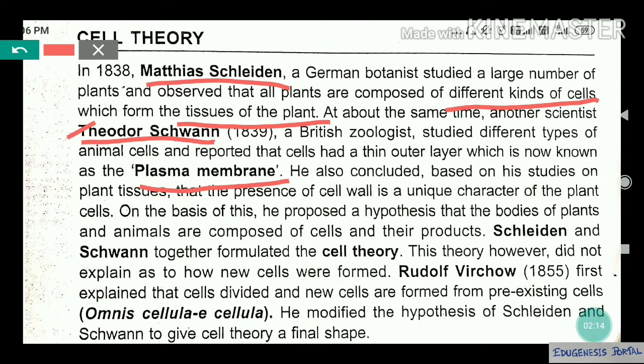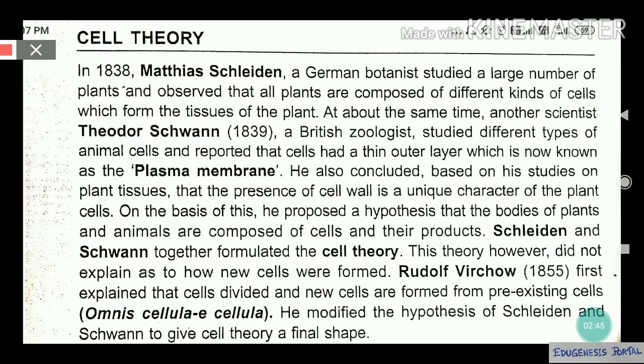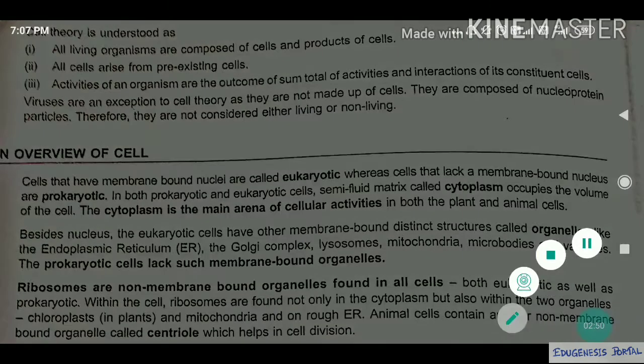Where the cell arises from was stated by another scientist, Rudolf Virchow. The statements of Schleiden and Schwann, along with Rudolf Virchow's, together produced one theory. In that theory, the findings of Matthias Schleiden and Theodor Schwann are added to the findings of Rudolf Virchow. What Rudolf Virchow said is omnis cellula e cellula, that means the cell arises from pre-existing cells. One cell will divide and give birth to another cell. So there are three statements in cell theory, and what are those?